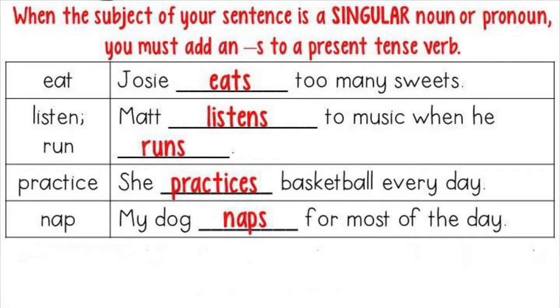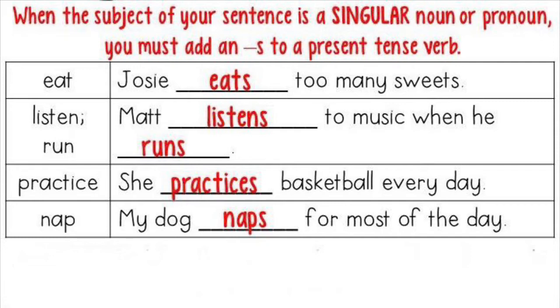If you notice these sentences, you will come to know all these sentences are telling about the actions which are done by a person, animal, or thing on a daily basis, or the actions which are the habit of somebody. Like, he listens to music when he runs.